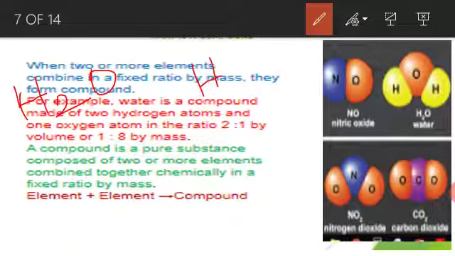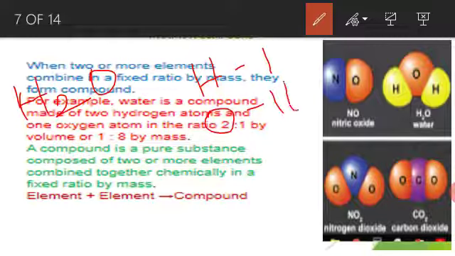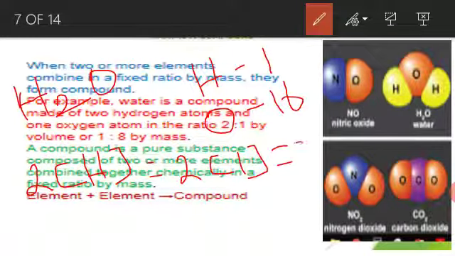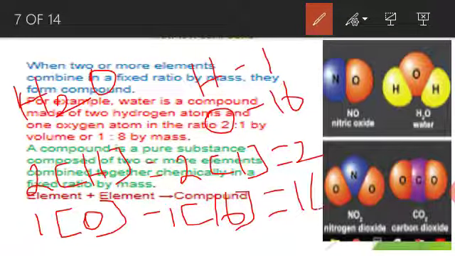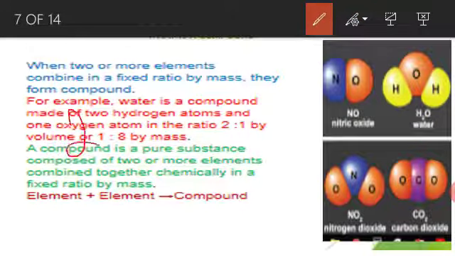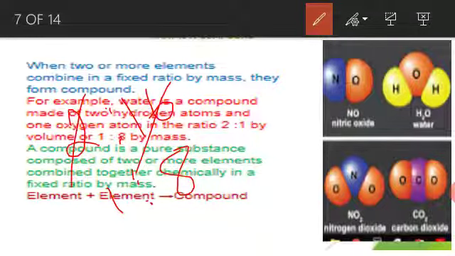The hydrogen atomic mass is 1. Oxygen atomic mass is 16. We can apply it here. How many hydrogen? 2 hydrogen. So 2 into 1 is 2. Next, how many oxygen here? 1 oxygen. So we apply 1 into 16, which is 16. So we get 2:16. We can cancel both, giving 1:8 by mass.